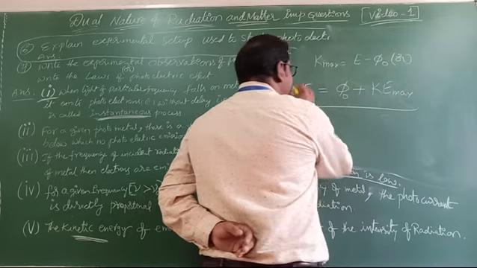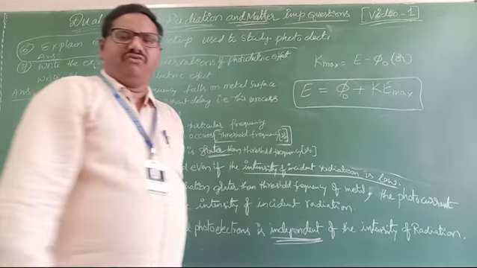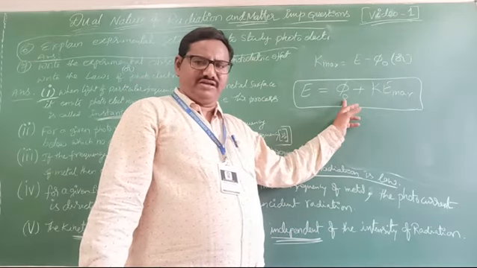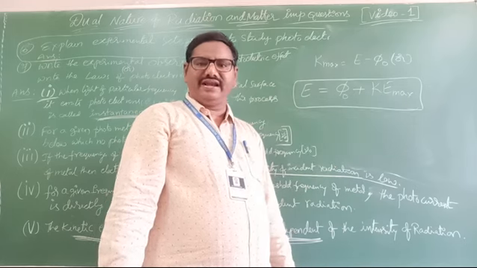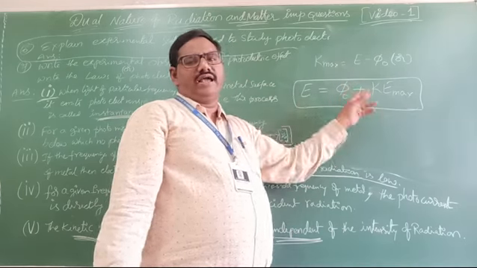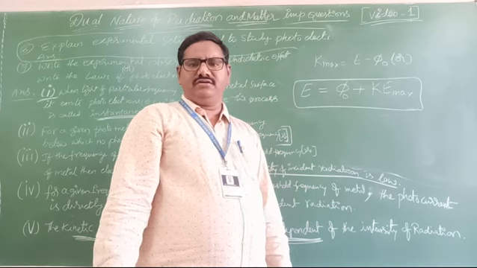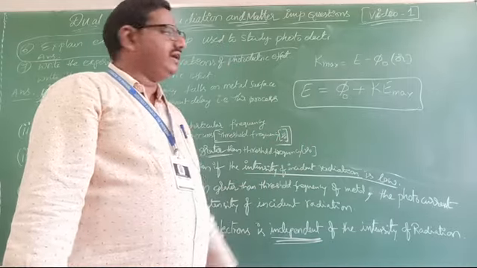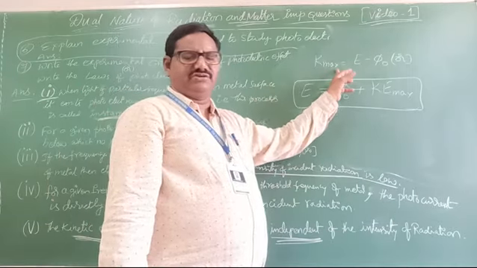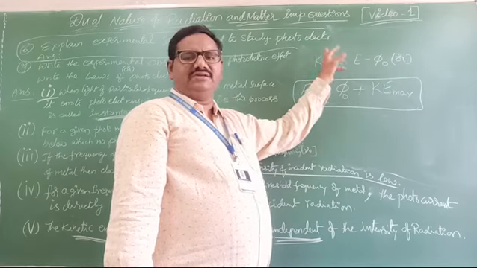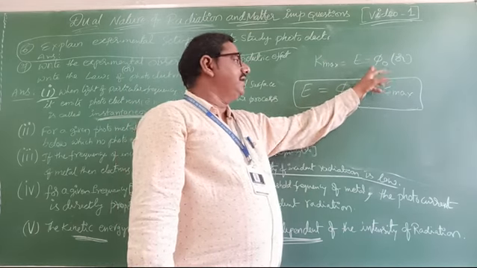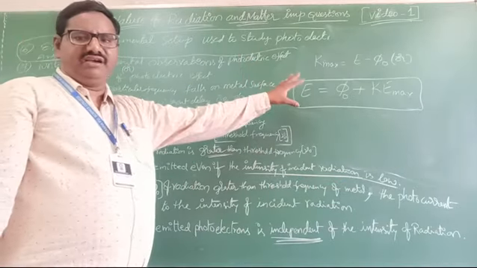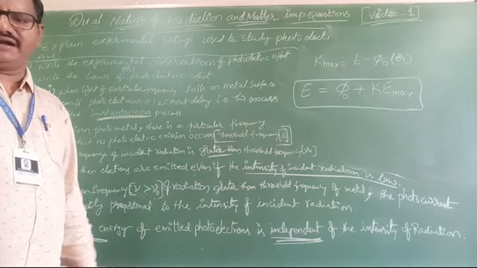So this is Einstein's photoelectric equation. The energy of incident light is partly utilized to do the work function and the remainder is utilized to increase the kinetic energy. These are all above the threshold frequency only. From this equation, kinetic energy maximum equals E minus phi naught. By using this equation, he again explained all these conditions.